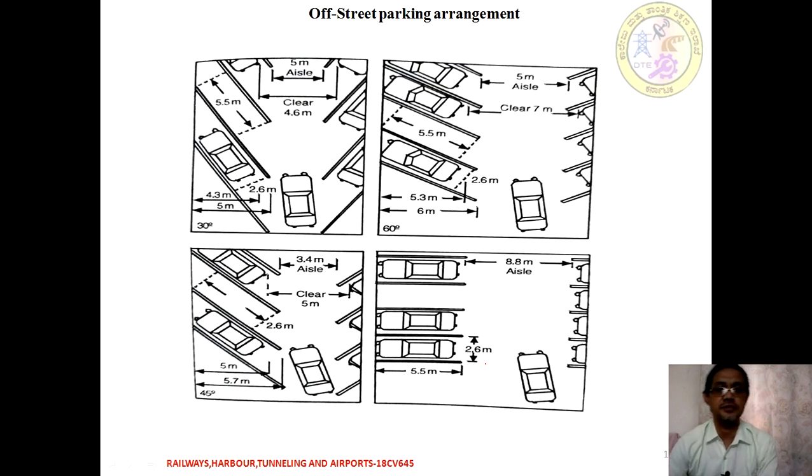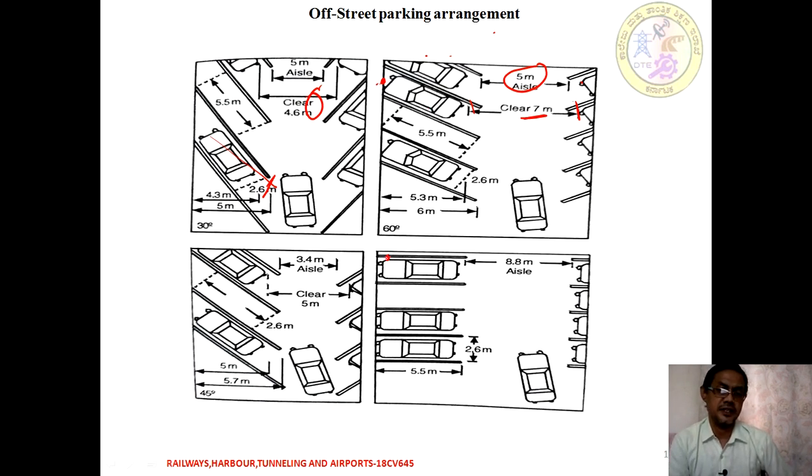As I said, it is going to be off street parking. The minimum stall is going to be 5 meters and the clear way is going to be 4.5 meters. Once again, angular parking is to be provided with a length of 5 to 5.5 meters and a width of minimum 2.5 to 2.6 meters. Similarly here, if you are providing in both directions, the minimum stall is going to be 5 meters from the end of a parking lot. The clear distance from a marked line to the parking on both sides should be 7 meters. So that is the thing we have been adopting.